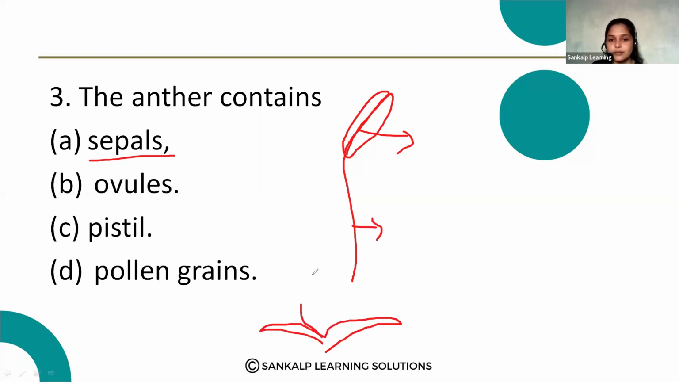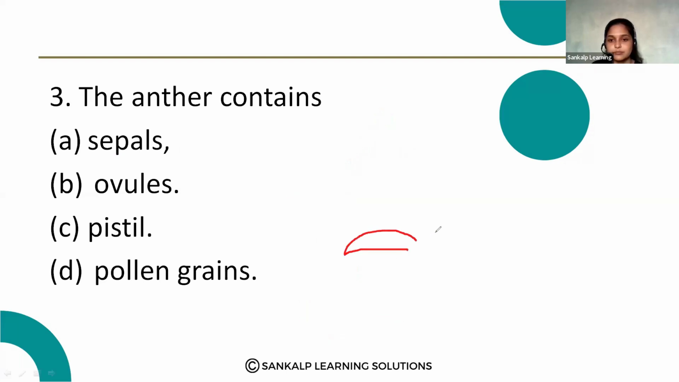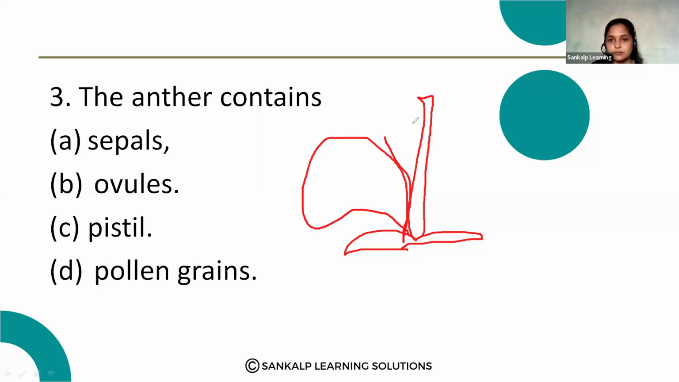So here, if there is a flower, okay, just a minute. I will just roughly draw it. So in a flower, just imagine this is the green colored structure. That is called a sepal.